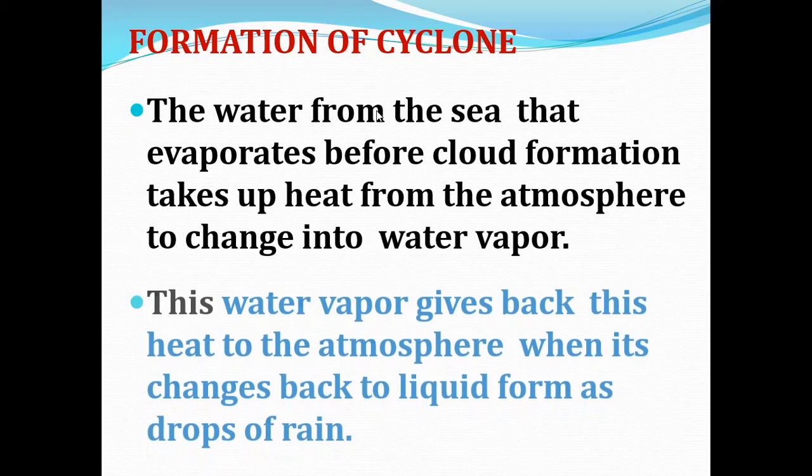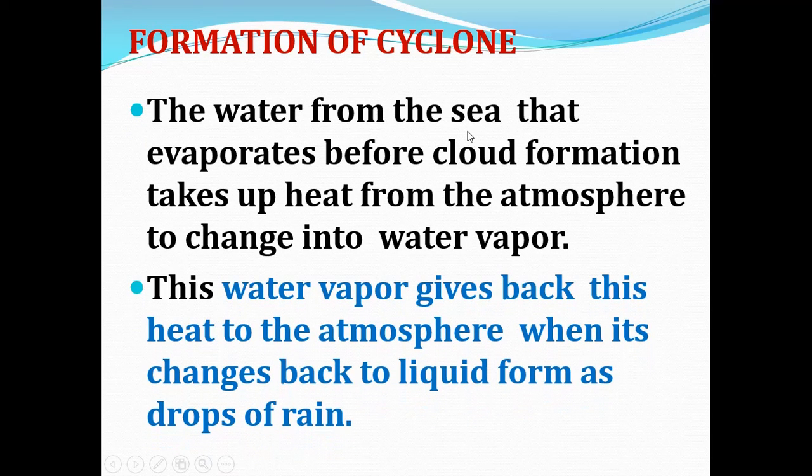And now, how is a cyclone formed? First, the water from the sea evaporates before cloud formation. The water that evaporates takes up heat from the atmosphere to change into water vapor. Understood, children?